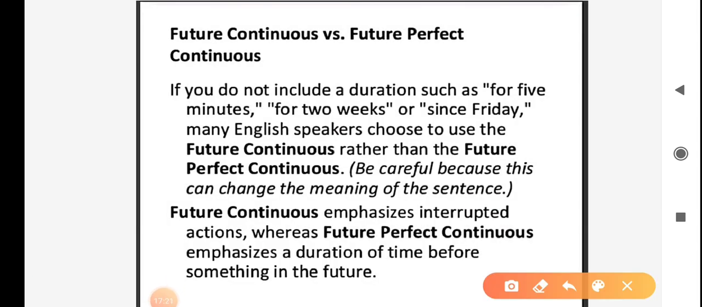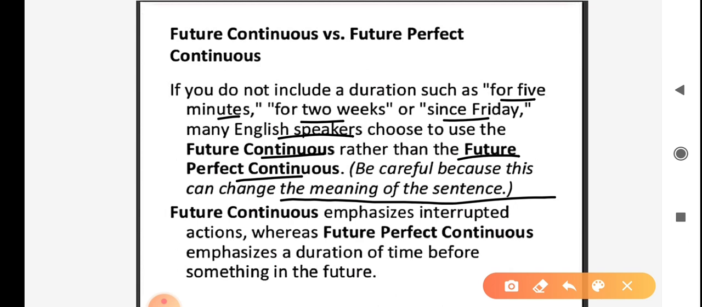If you do not include a duration such as for 5 minutes, for 2 weeks or since Friday, many English speakers choose to use the future continuous rather than the future perfect continuous. Be careful because this can change the meaning of the sentence. Future continuous emphasizes interrupted actions, whereas future perfect continuous emphasizes a duration of time before something in the future.